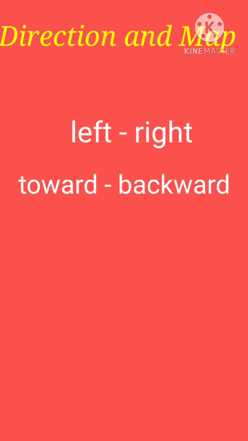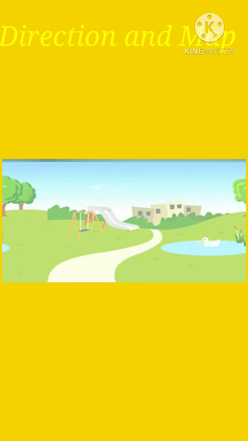If we extend our left hand, it shows the side toward the left, and if we extend our right hand, it shows the side towards the right. Okay, now see how we use these words in our daily life with the help of a short story. Do you like stories?